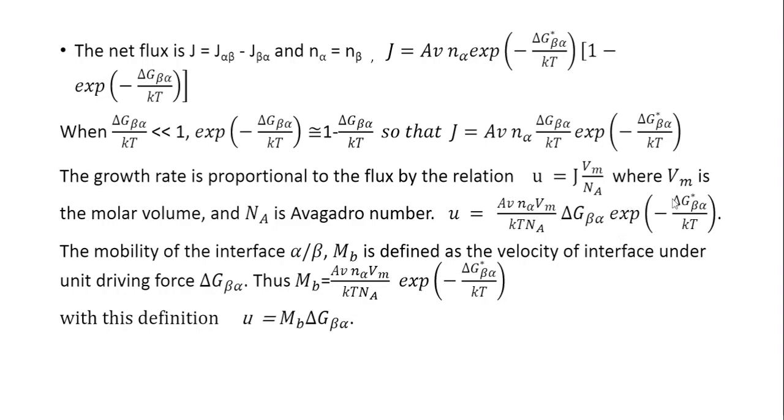The mobility of the interface alpha beta, M B, is defined as the velocity of the interface under unit driving force. Suppose you make this a unit driving force, then the mobility will become this factor: the accommodation factor A multiplied by the Debye frequency multiplied by N alpha, the molar volume over kT Na, and multiplied by exponential of minus delta G star beta alpha over kT.